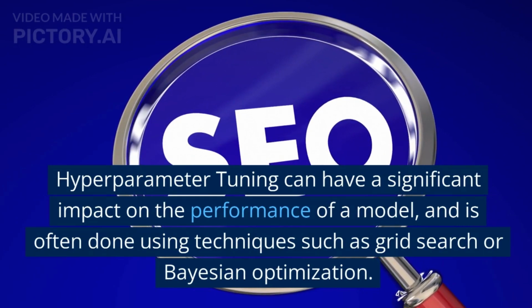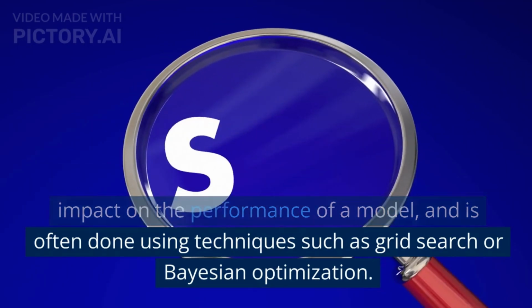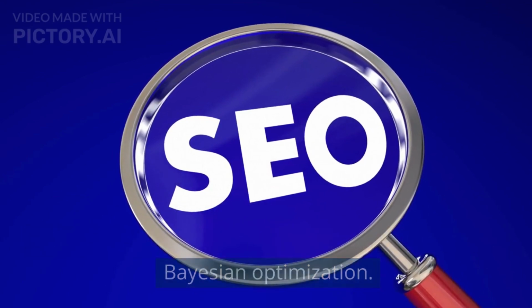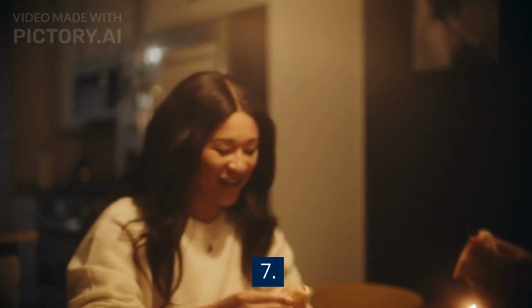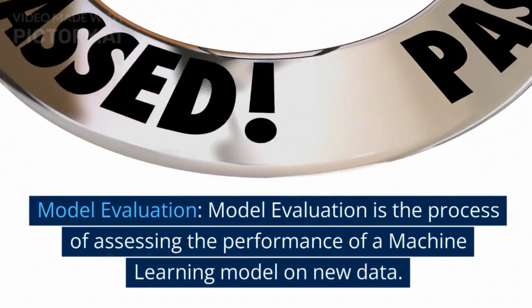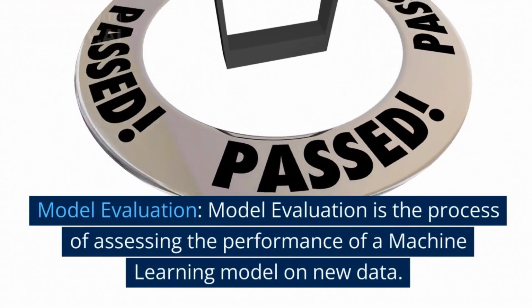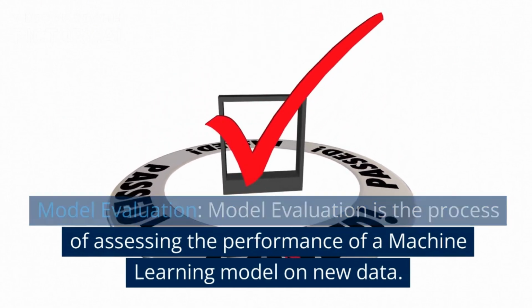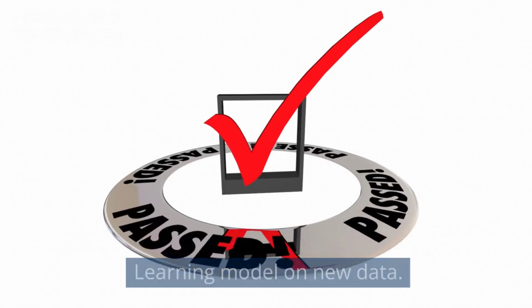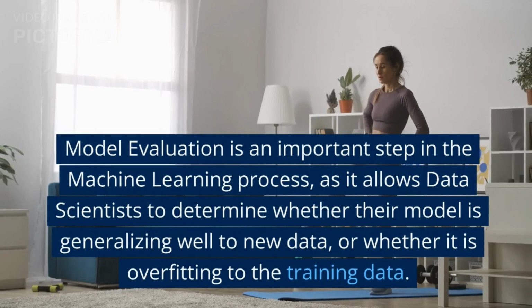8. Transfer learning. Transfer learning is the process of using knowledge gained from one machine learning task to improve the performance of a model on a different task. Transfer learning has been particularly successful in areas such as computer vision, where pre-trained models can be fine-tuned on new datasets with relatively little data.